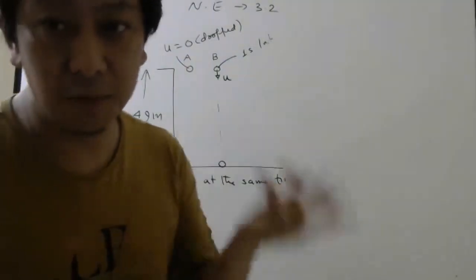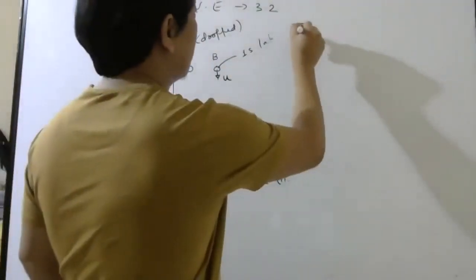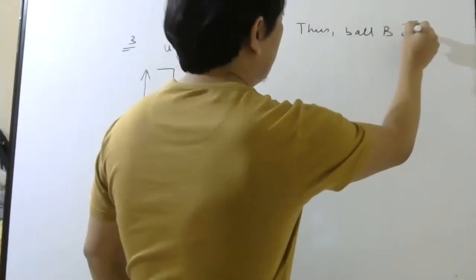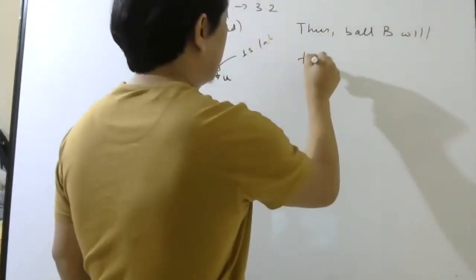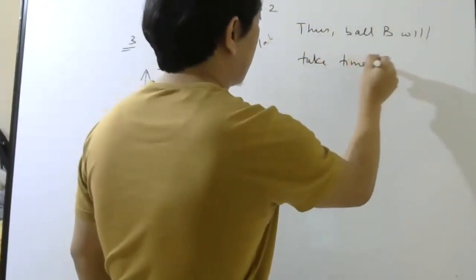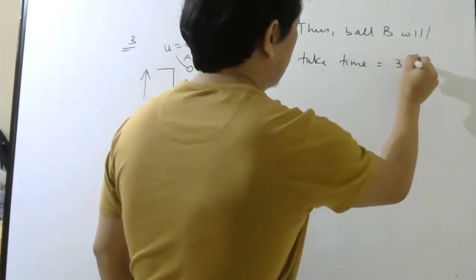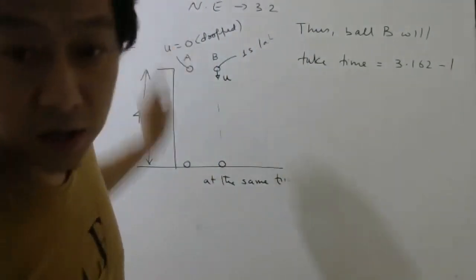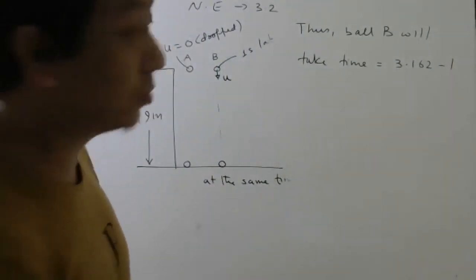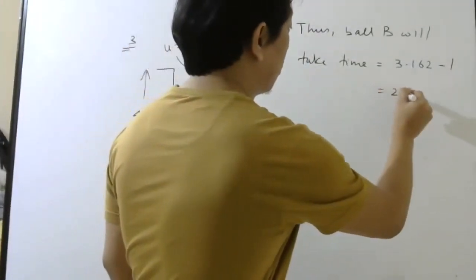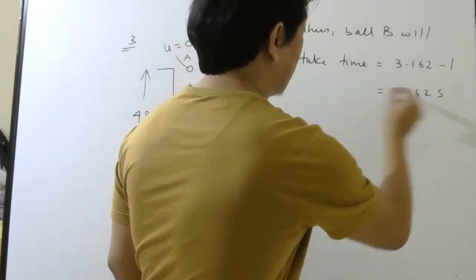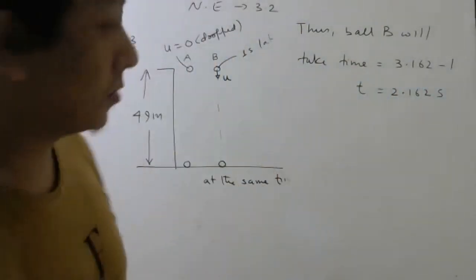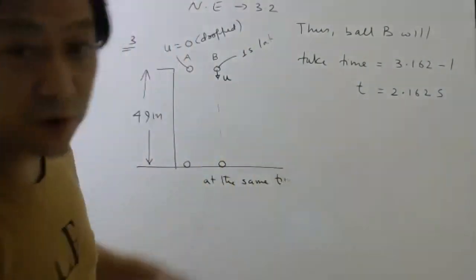We know ball B will take 3.162 minus 1, right? Because ball A took 3.162. So this will be 2.162 seconds. So this is the time taken by which ball? Ball B. So now let us again apply the same formula for ball B.